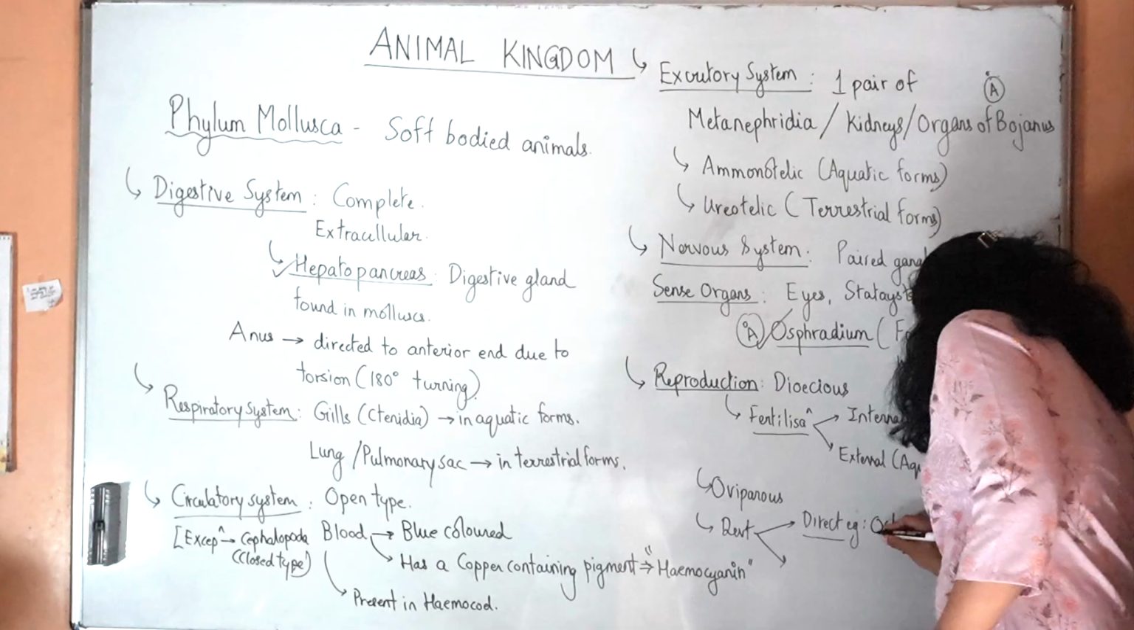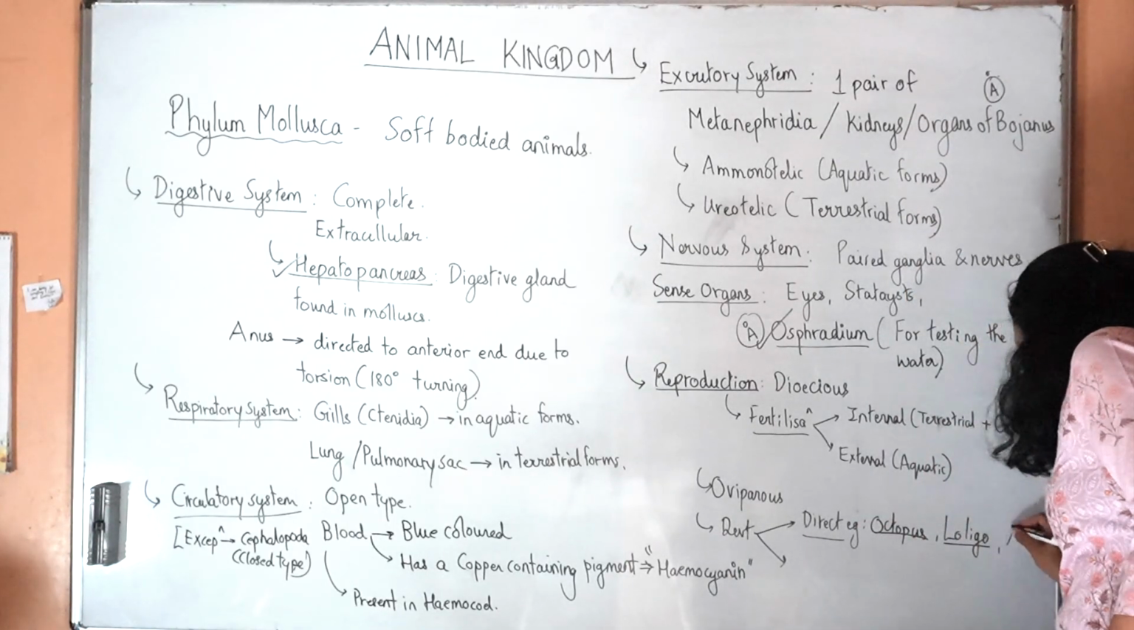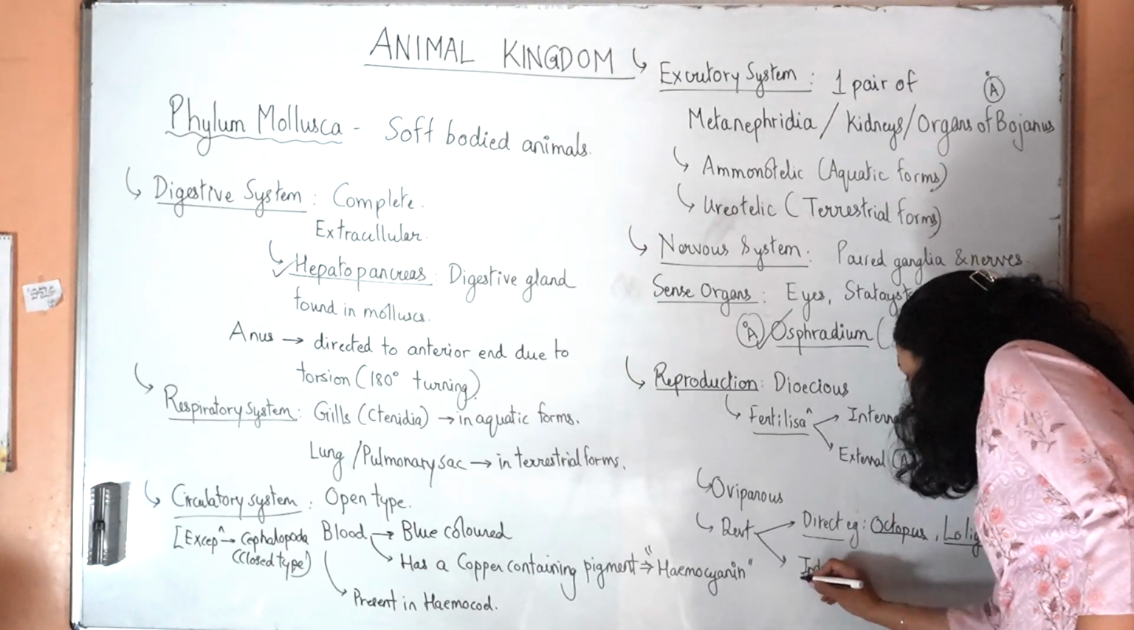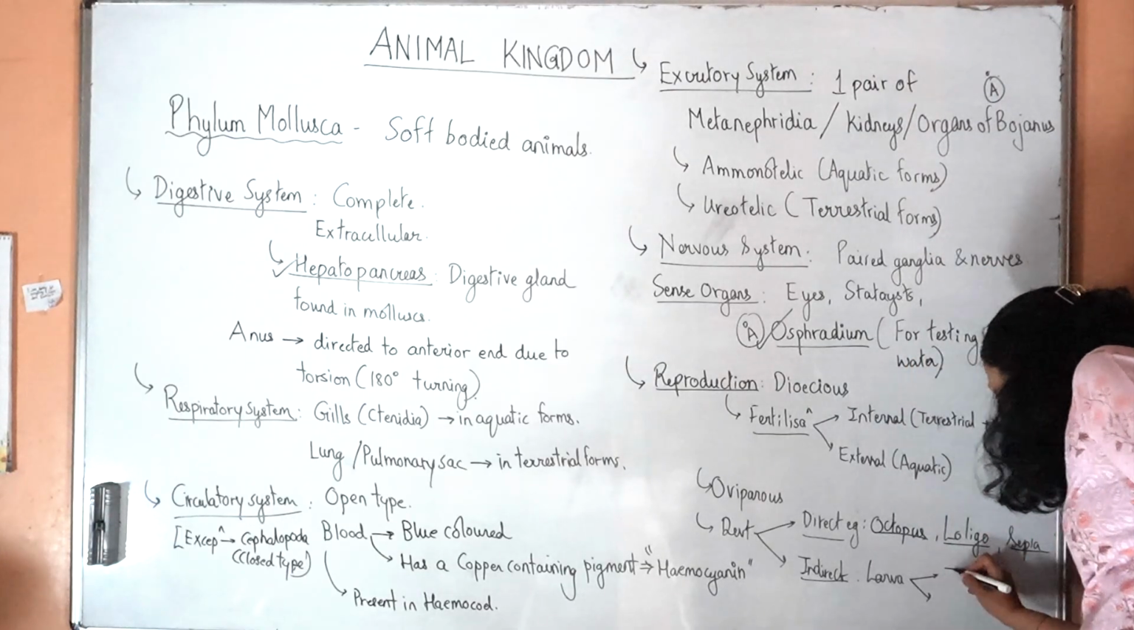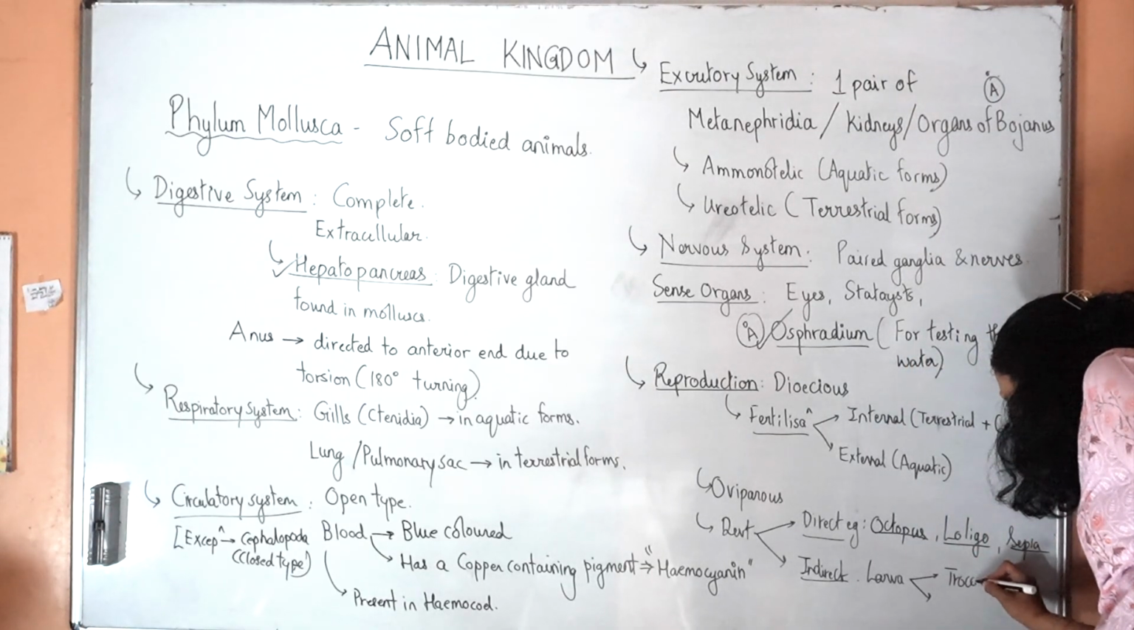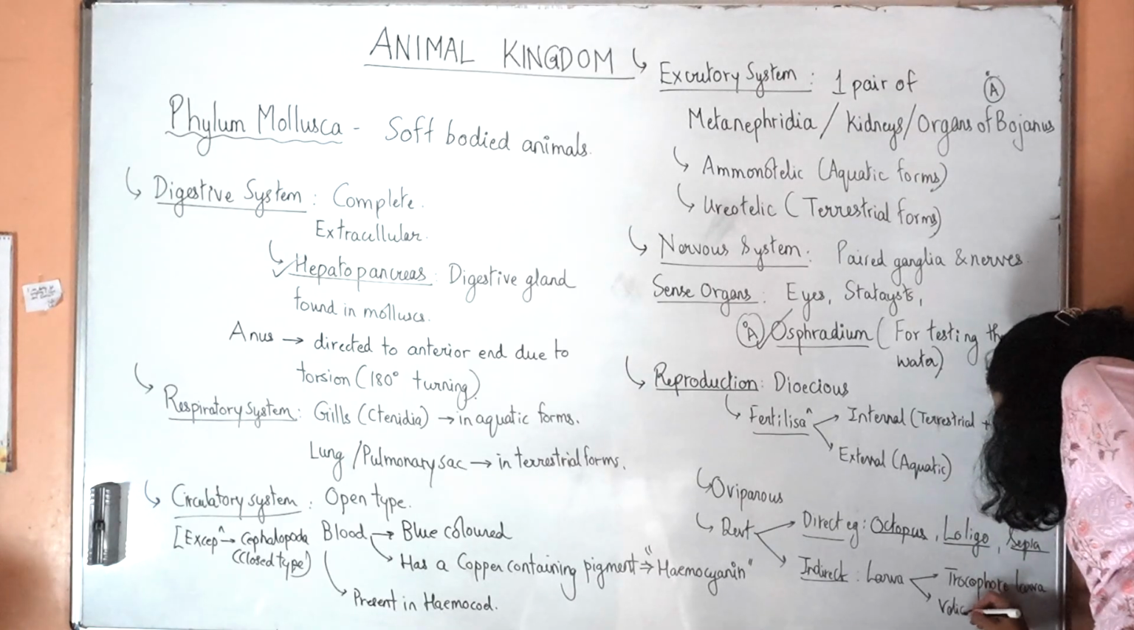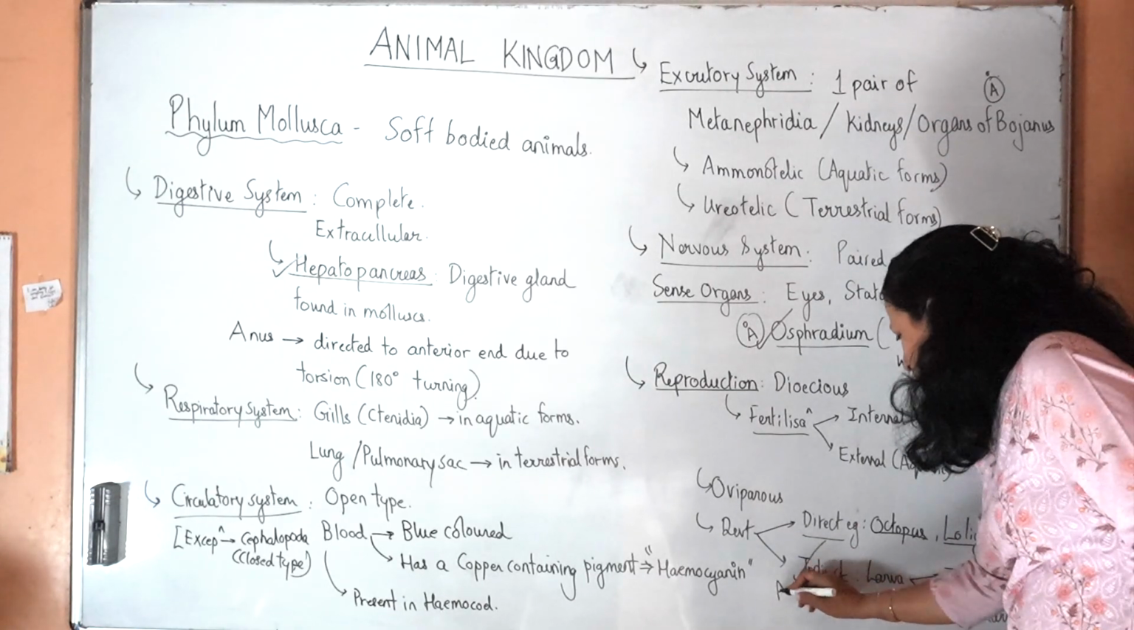Direct development example is Loligo, or it can be indirect, and the larva involved is of two types: trochophore larva, and one more, the veliger larva. These details are necessary for AIIMS.